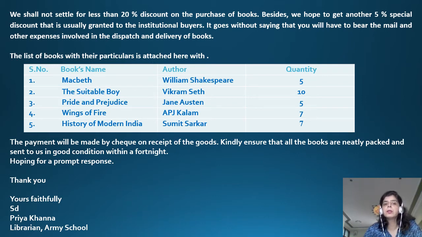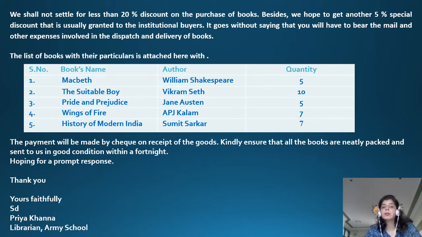So serial number one, he's ordering Macbeth. The author of Macbeth is William Shakespeare. Quantity is 5. A Suitable Boy written by Vikram Seth. Quantity is 10. Pride and Prejudice written by Jane Austen. Quantity is 5. Wings of Fire written by APJ Abdul Kalam. The quantity is 7.